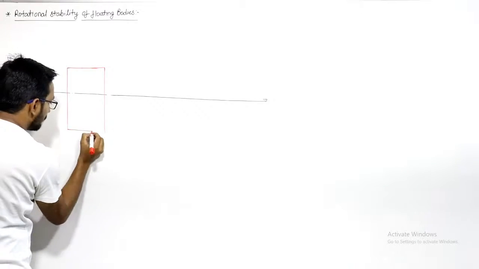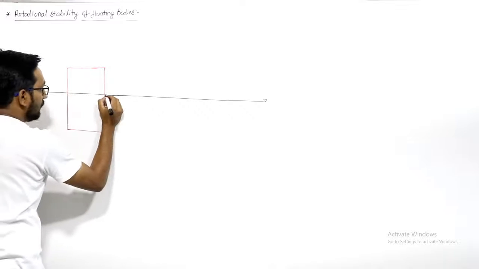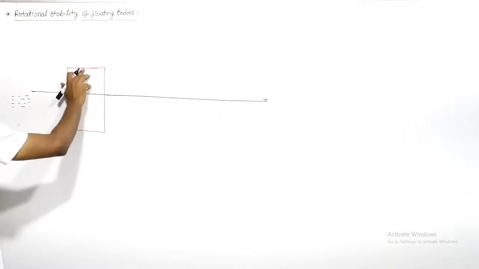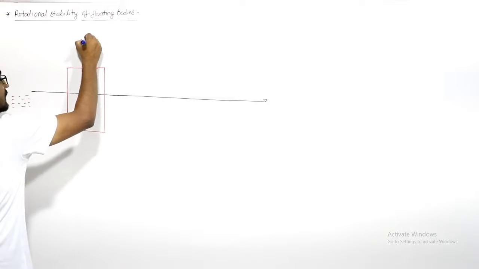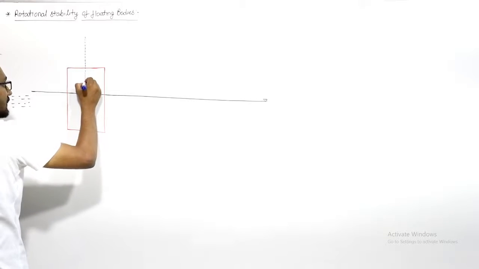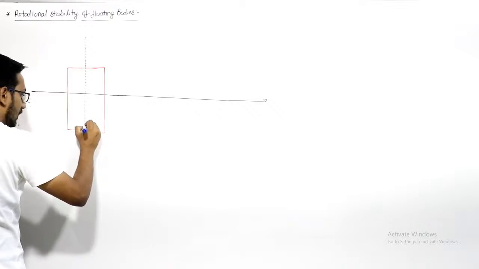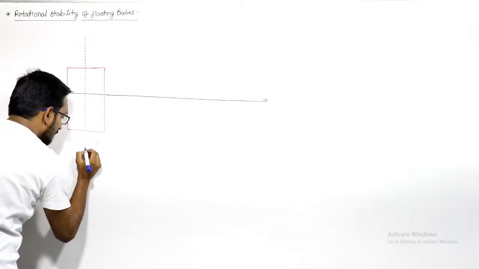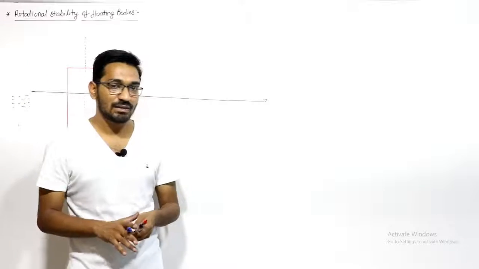Right, this is the body. This body is floating. Just pay attention, guys. Let us say this is the initial axis of this body. Just for your understanding, we are making this a simple body so that you can understand, because if you refer to this in the books, you will not be able to understand why.